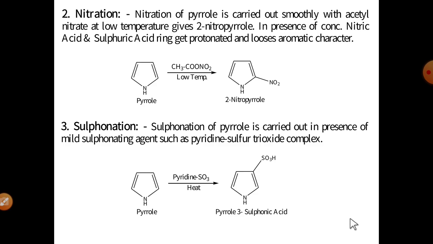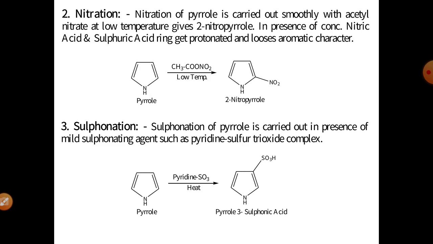Number second reaction, nitration of pyrrole. Generally, the nitration of aromatic compounds is carried out in the presence of a strong acid mixture, meaning a mixture of concentrated nitric acid and concentrated sulfuric acid. But in the case of these heterocycles, in the presence of strong acids, protonation of the heteroatom takes place and sometimes there is ring opening.